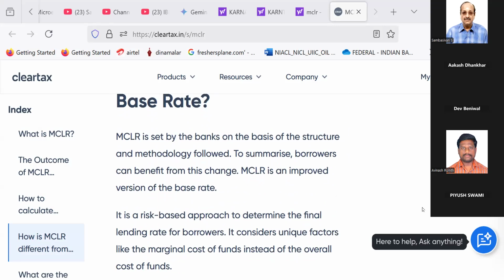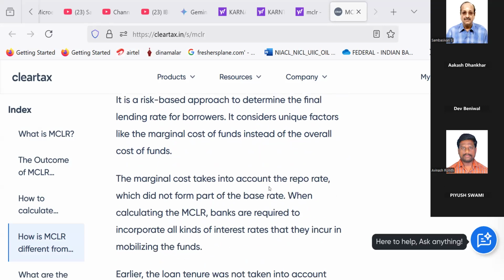MCLR is set by the banks on the basis of the structure and methodology followed. To summarize, borrowers can benefit from this change. MCLR is an improved version of the base rate. It is a risk-based approach to determine the final lending rate for borrowers.